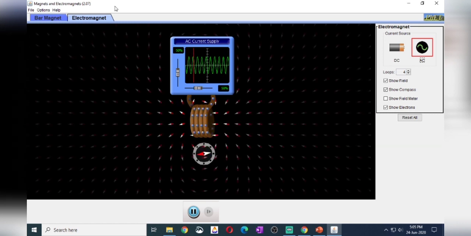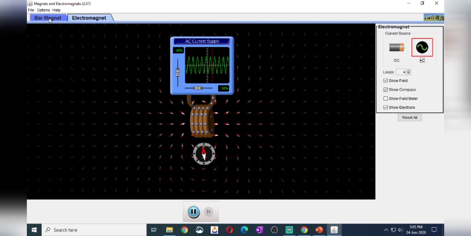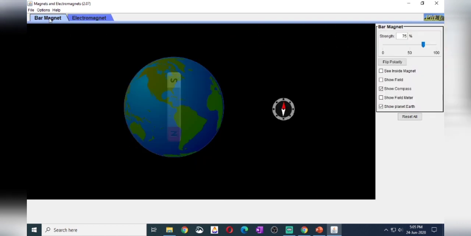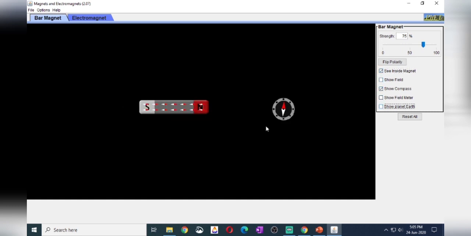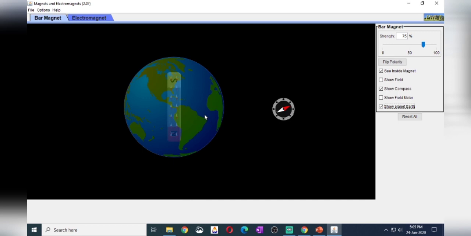Okay children, this is about bar magnet and electromagnet. Through this animation, what we have learned: the magnet can show attraction power and repulsion power, that is one thing. Earth also acts like a magnet, that is the second thing.